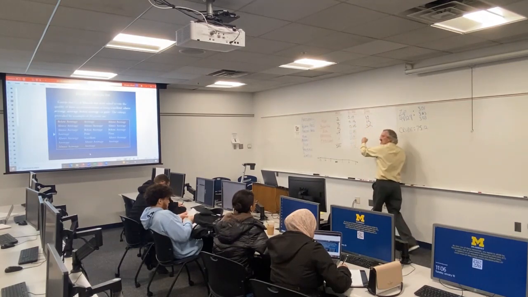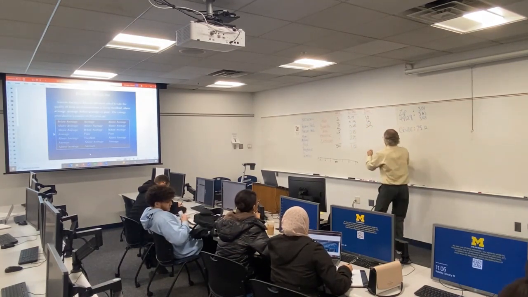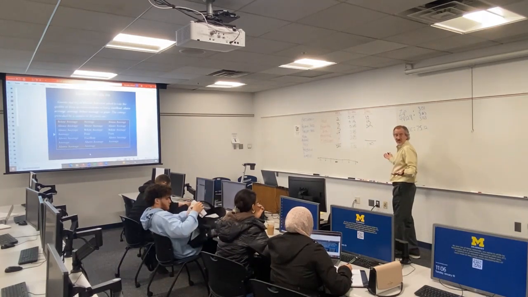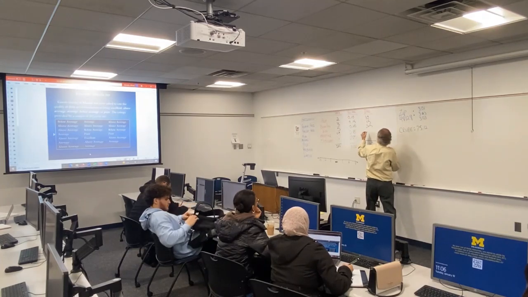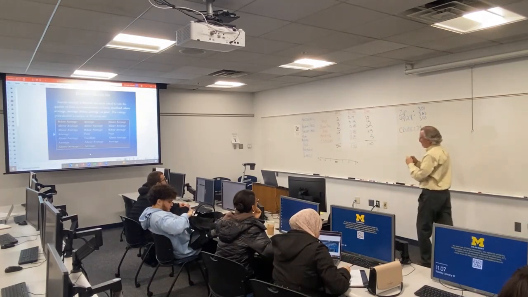All I'm moving is the decimal 2 places to the right for every one of these numbers. And when we add them up, if I did it right, they should add up to exactly 100% or 100. So 0.45 times 100 is 45. 0.05 times 100 is 5. If you add those up, they add to 100.